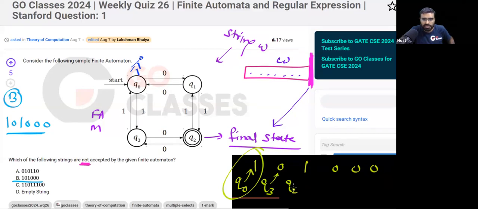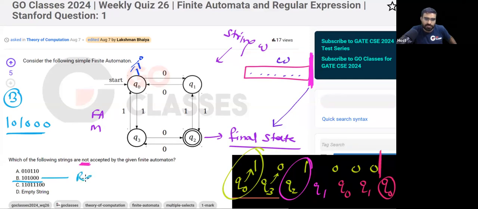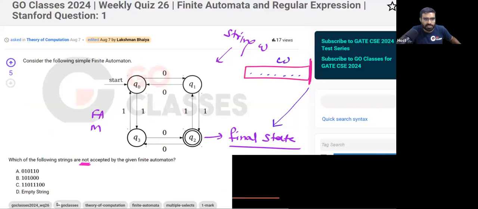Okay, so here in this state Q2, if I read symbol 1, I will go to Q1. In Q1, if I read symbol 0, then I will go to Q0. In Q0, if I read symbol 0, I will go to Q1. In Q1, if I read symbol 0, I will go to Q0. At the end, I am in the non-final state. So this string is rejected.